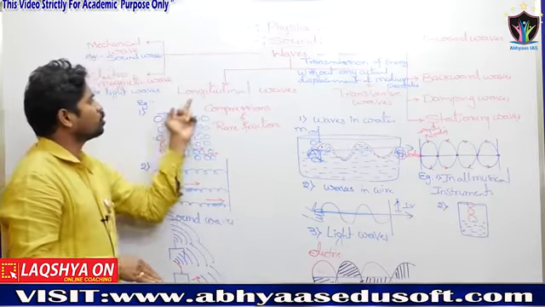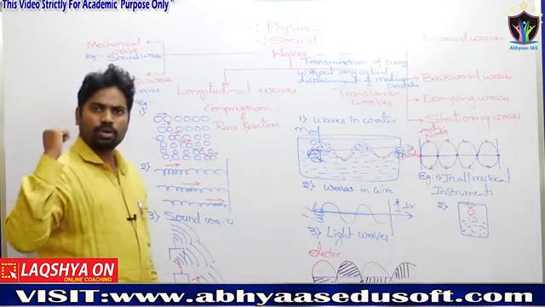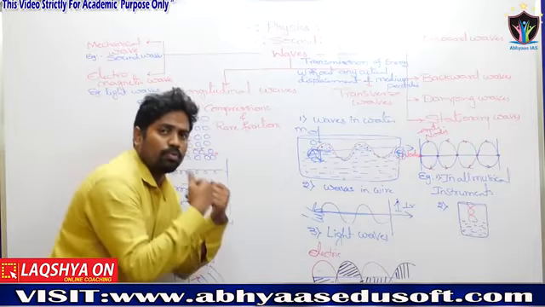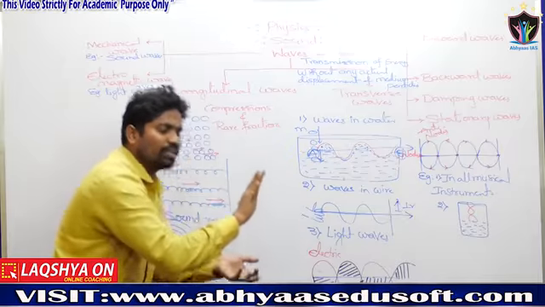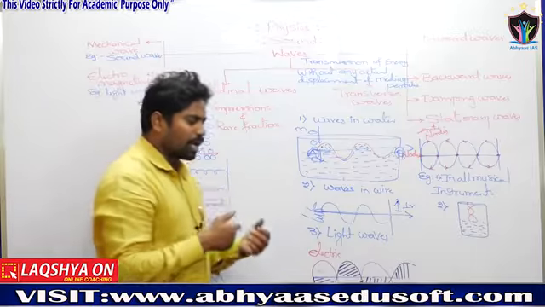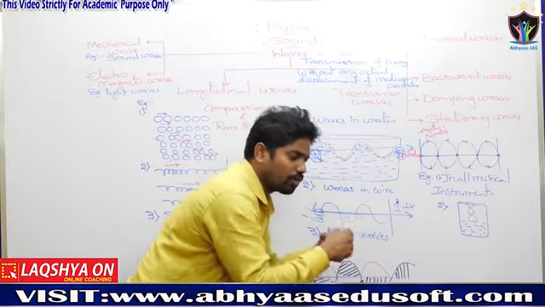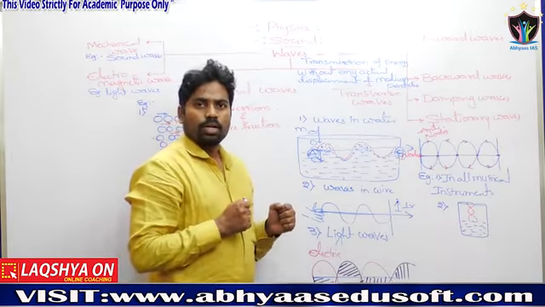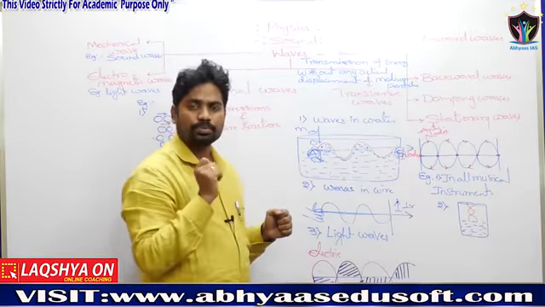What about longitudinal waves? Suppose here six members are present in a line. The backside candidate pushes me, and I push the front side. I push and once again come to rest. Once again the front candidate also falls down as well as pushes the next candidate, and once again comes to rest. That is the transmission of energy from one point to another point.